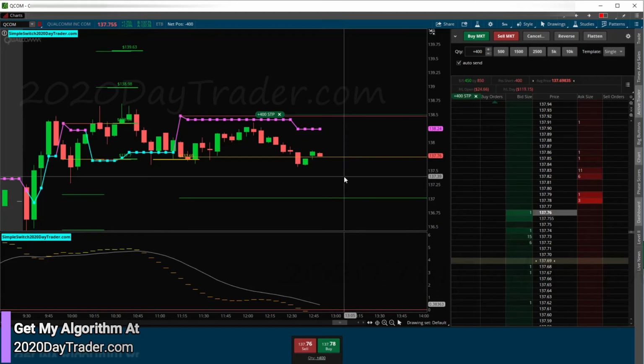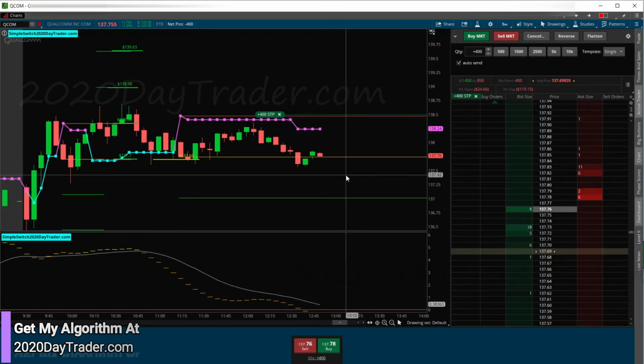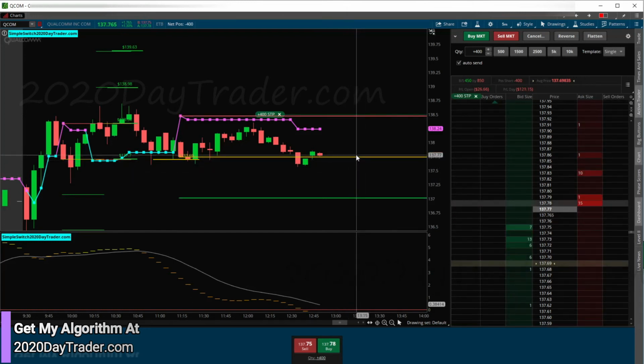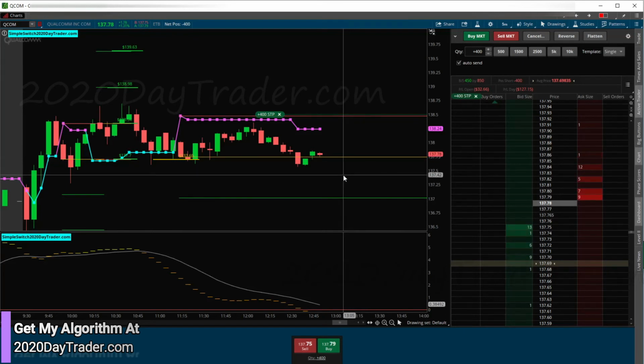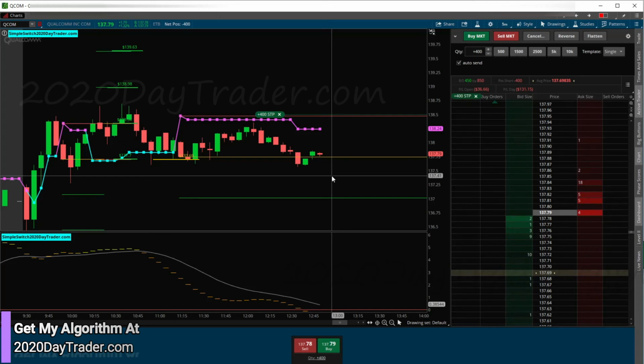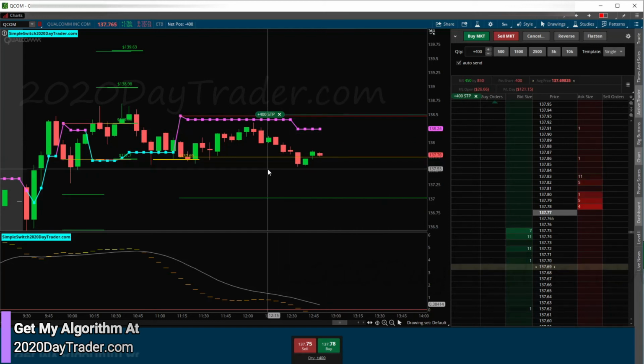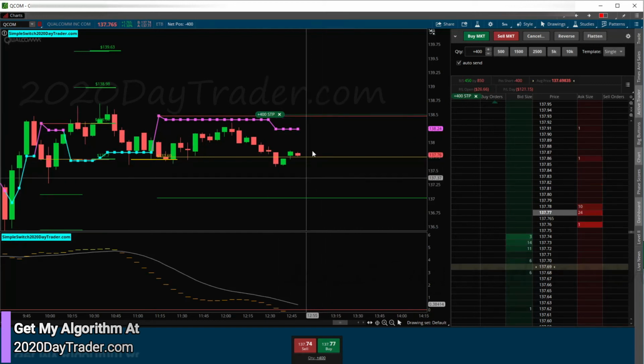You want to get in when the market tells you to get in, and you want to get out when the market tells you to get out, not when you feel like getting in and getting out. Not because you want it to go up or want it to go down, or because you're afraid or anything like that. You make the decisions based on what the market tells you. And if you're afraid, it's because you probably have too much size. If I was risking $1 on this trade, I wouldn't care, right? I wouldn't even think about this. So I would just let this trade play out.